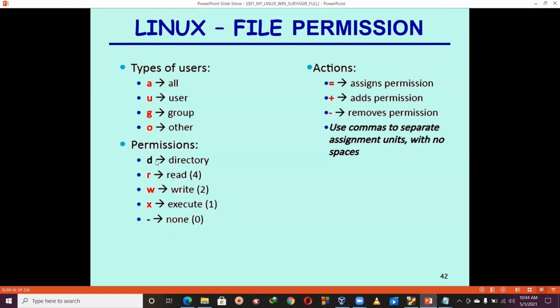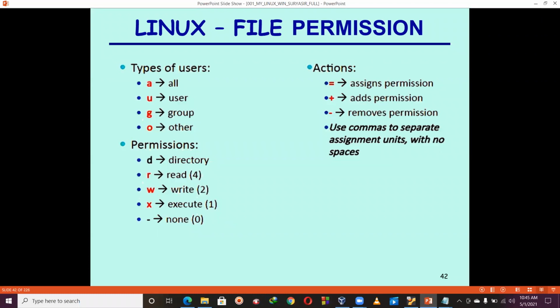Next one, permissions. So see here, D for the directory, R for the read. Instead of R, you can use the 4. For the W, you can use the 2. X, you can use 1. Hyphen means what? Means either you can use hyphen or 0. It means you are not going to set any permission for that. And see here, next point, action. Means what action I want to perform.